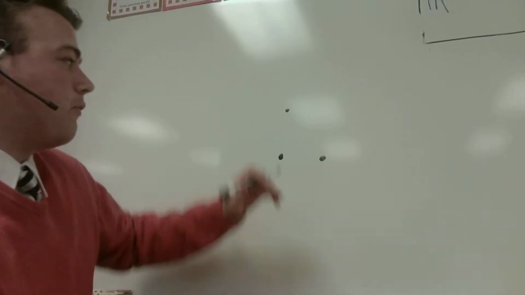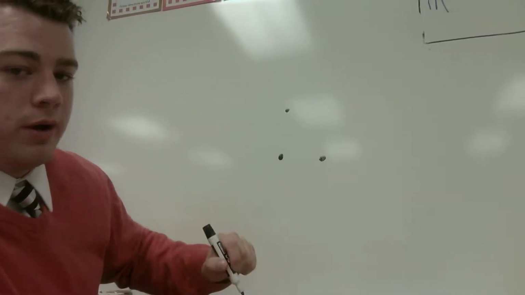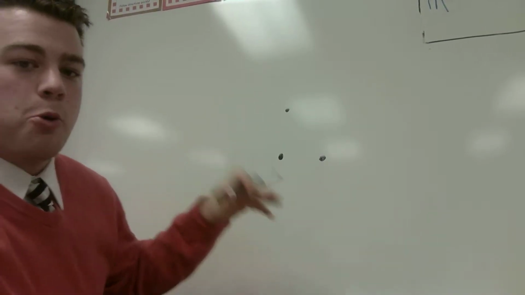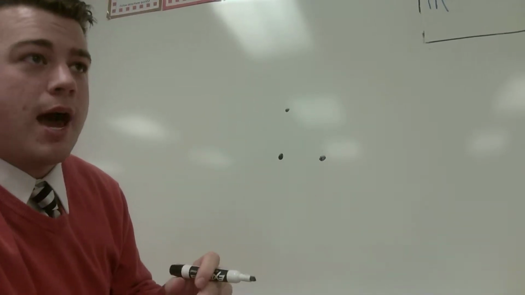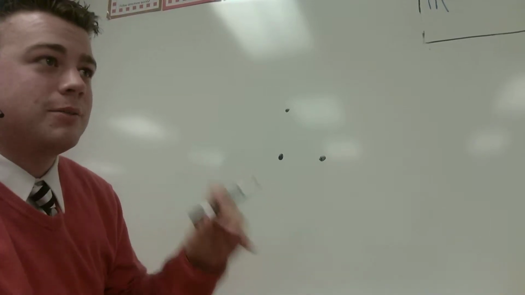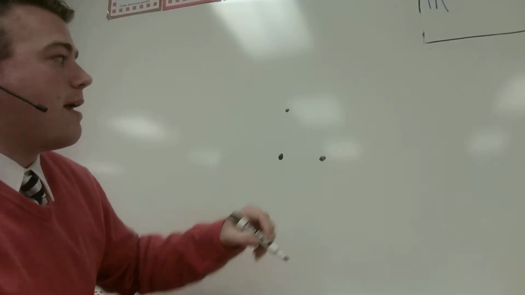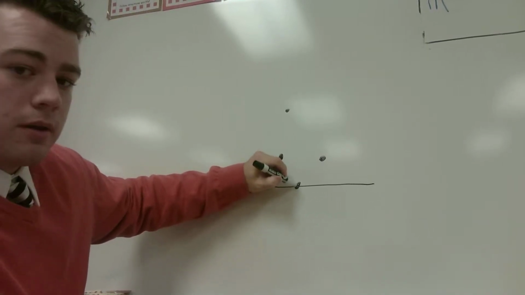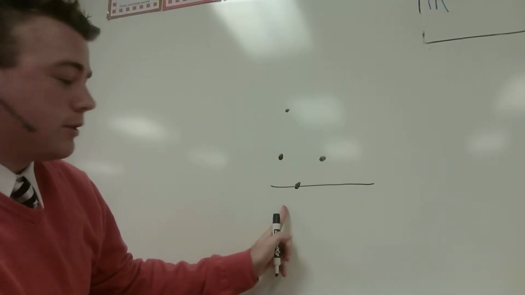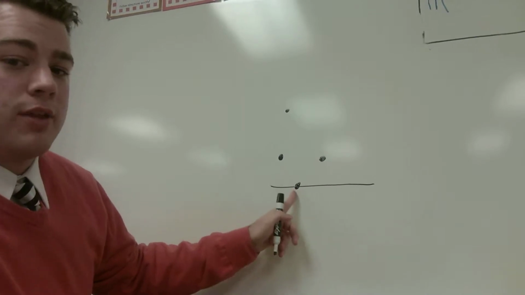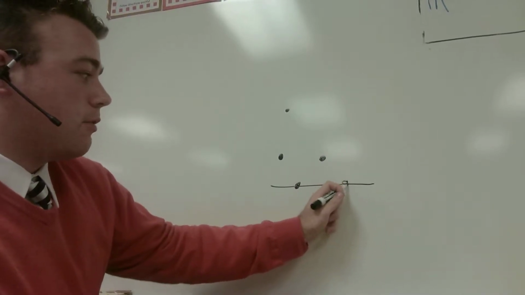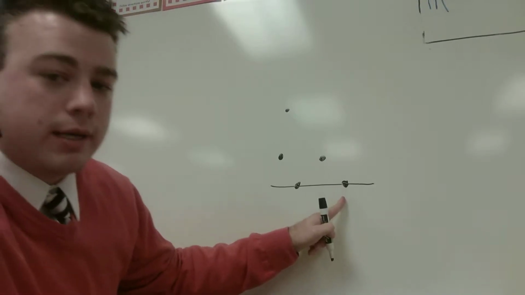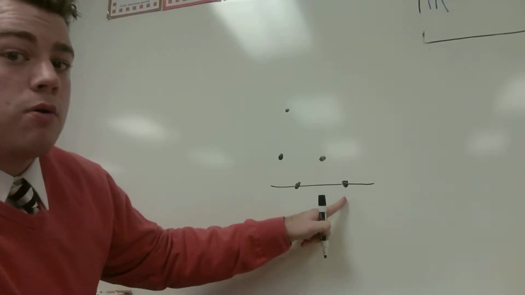The first one is going to be the point. Now, I drew a few points up here. The key thing to remember about the point is that it is the exact spot. If I draw this and I have a point, my point is going to be the exact spot on this line. For example, here is another one. I'm going to use a point to show that exact spot.